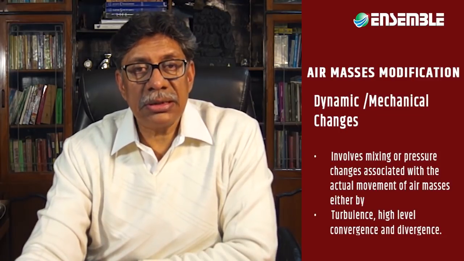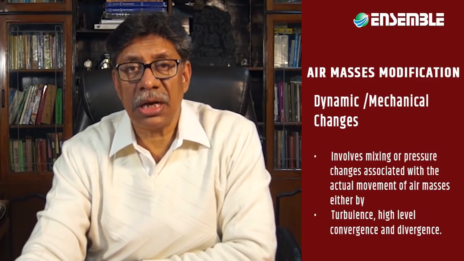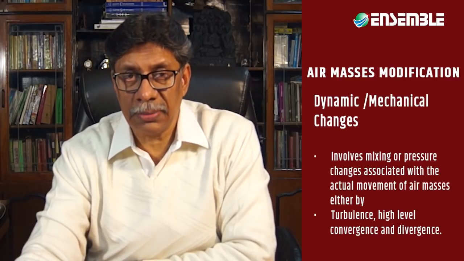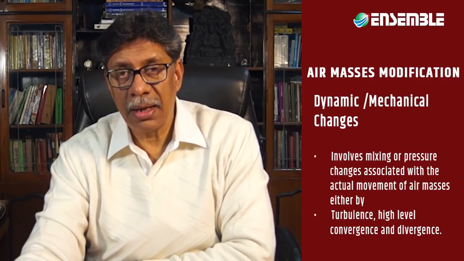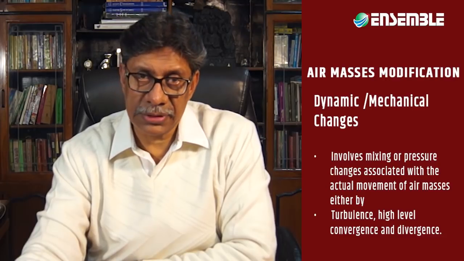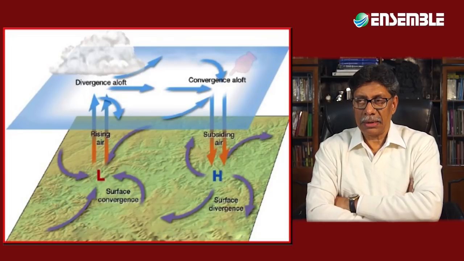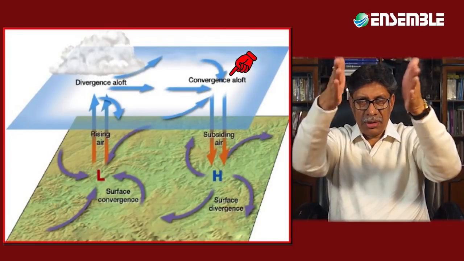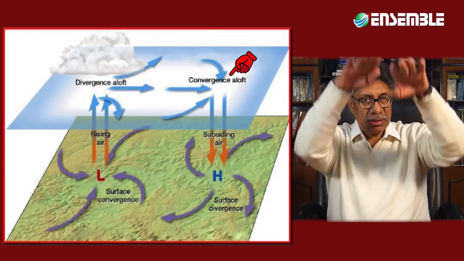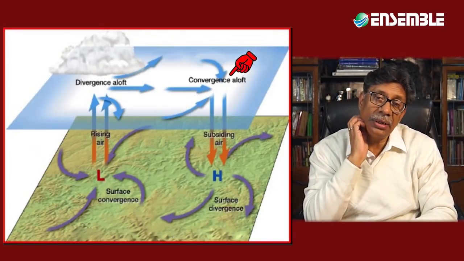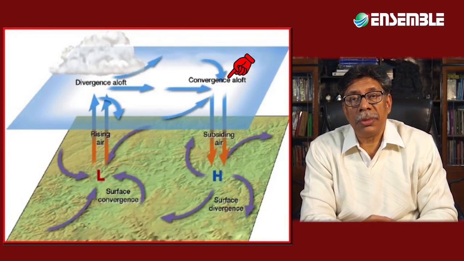Dynamic or mechanical changes involve mixing or pressure changes associated with the actual movement of air masses, either by turbulence, high-level convergence, and divergence. Second is the large-scale lifting resulting from the forced ascent by a mountain barrier or by stream convergence. The third is the sinking caused by high-level convergence or by descent of air, not ascent, descent of air, in the lee of the high ground caused by pressure gradient.